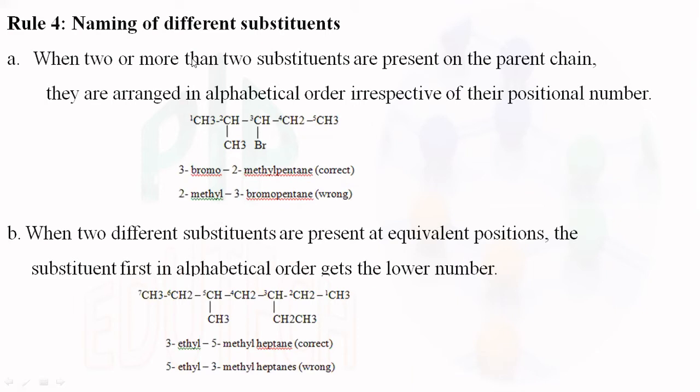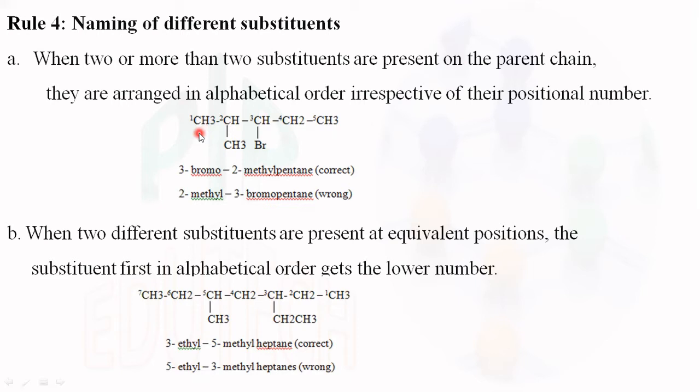Rule number 4. Naming of different substituents. For example, here there is a hydrocarbon which has two substituents, a methyl group and a bromo group. When we are numbering, in the forward or reverse direction,